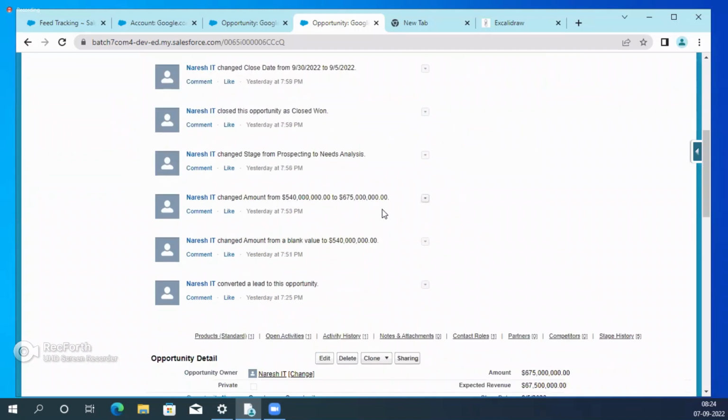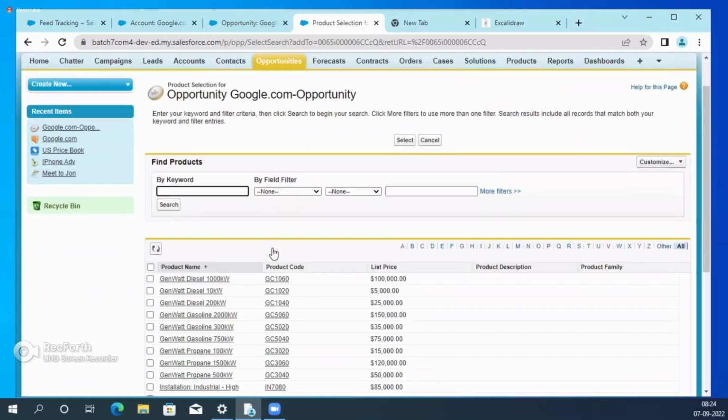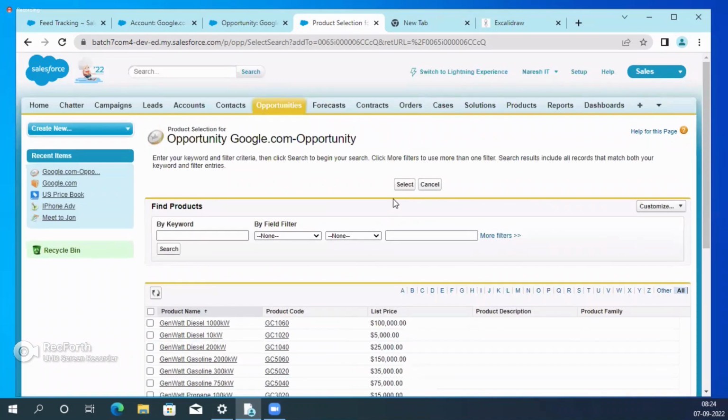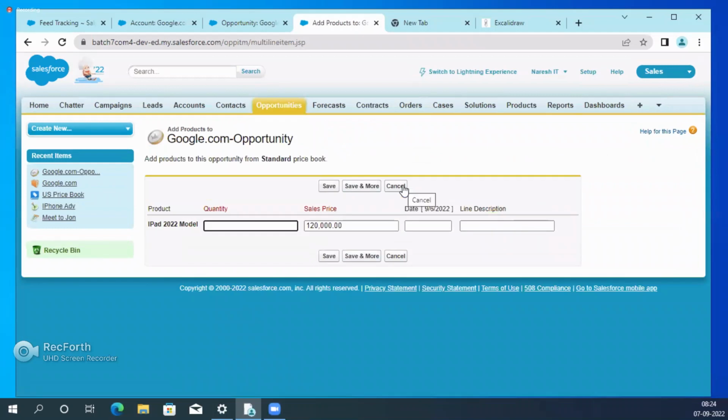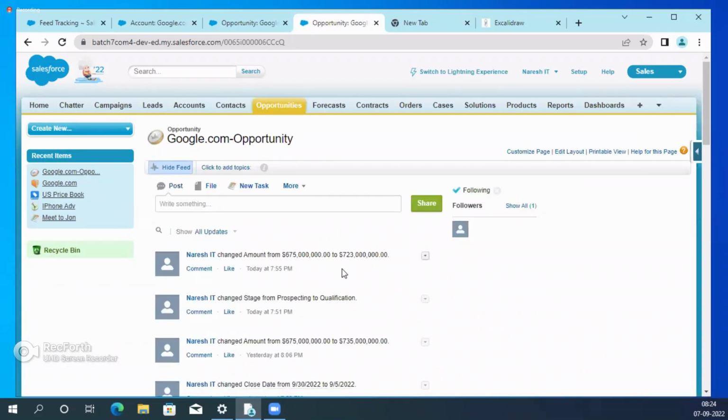Now, for example, I want to inform someone. See, this guy again adds a product. What is the product? iPad. How many? For example, 400. Okay, save.